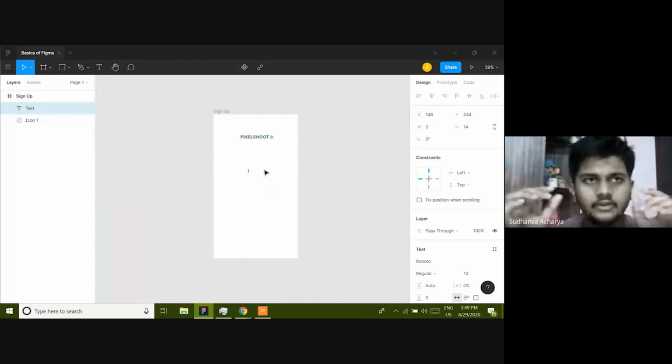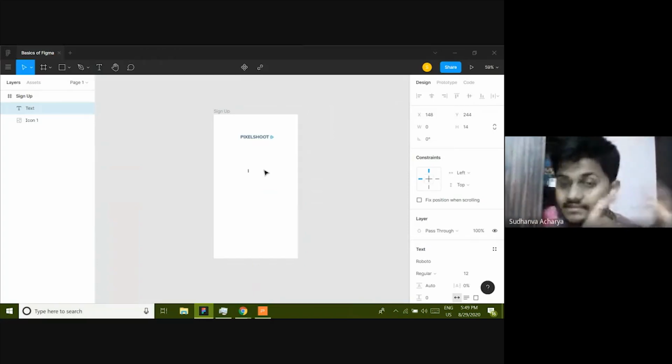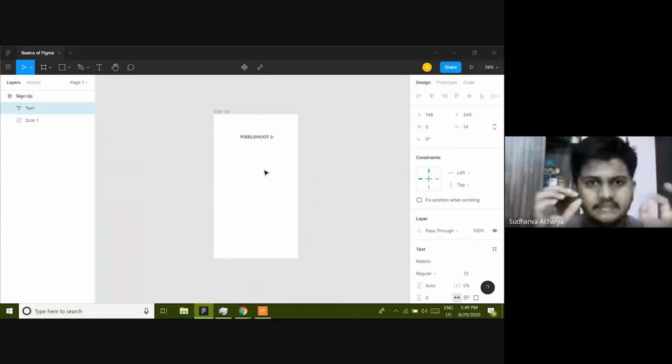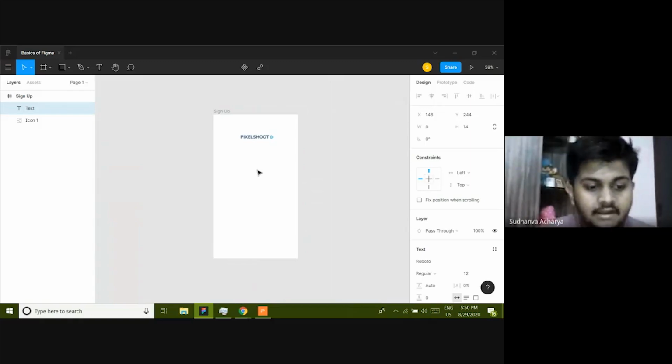So copywriting, all this microcopy, you are going to decide when you're in the information architecture stage or in the wireframing stage, like I showed you before, right? Like writing it on paper. This is why the design process is really important. Otherwise, you'll get stuck. You'll get so many ideas, like how can I put welcome or sign up or something like that. So I'll write here sign up to Pixel Shoot.